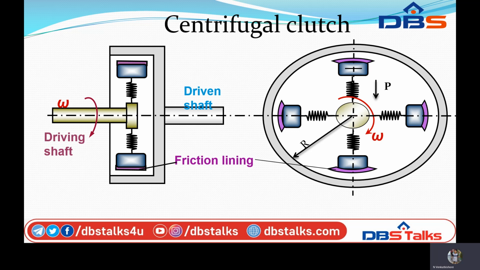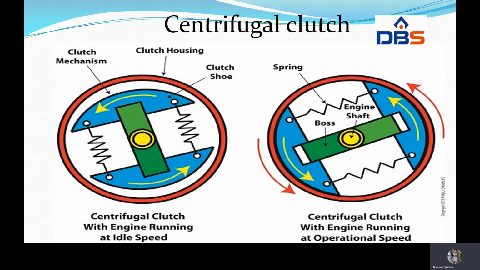Then coming to centrifugal clutches. These centrifugal clutches are usually incorporated in a motor pulley. It consists of a number of shoes on the inside of the rim of the pulley. This is the rim, and here we have two shoes.